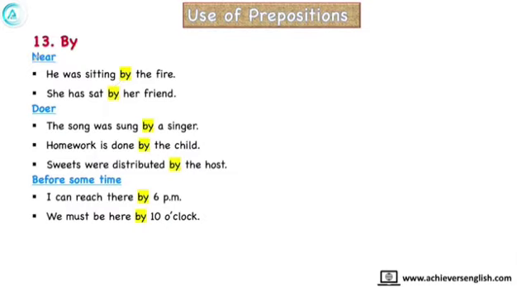The next comes by. So friends, by is used at three places. One is for nearness. He was sitting by the fire. By the fire means near the fire. She has sat by her friend. It is also showing the nearness.